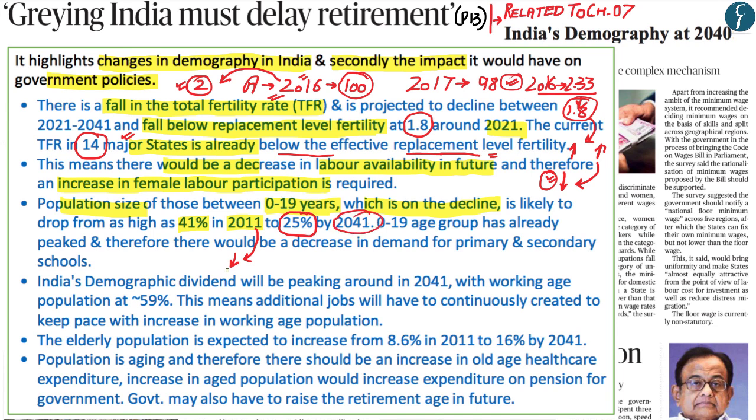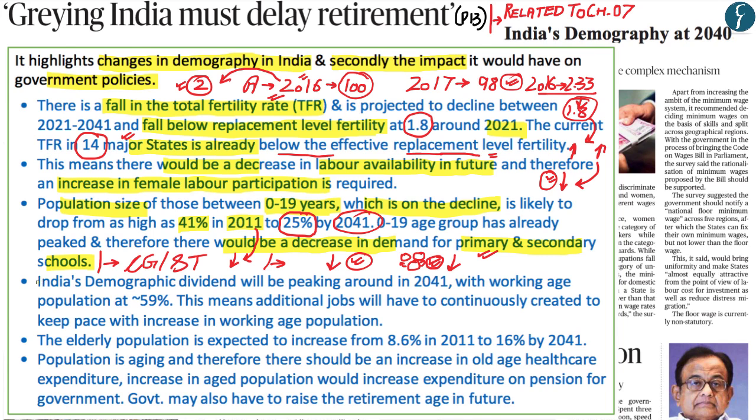Now, this would have an interesting impact on government policies, whereby there would be a decrease in demand for primary and secondary schools. And it is within that context that the economic survey has said that the central government and state governments should focus on integrating primary and secondary schools, because over a period of a decade there would be a decrease in demand for them. Therefore, to ensure that primary and secondary schools remain financially sustainable within the next decade, those which are nearby to each other should be integrated with each other, and this would ensure that they remain economically sustainable.